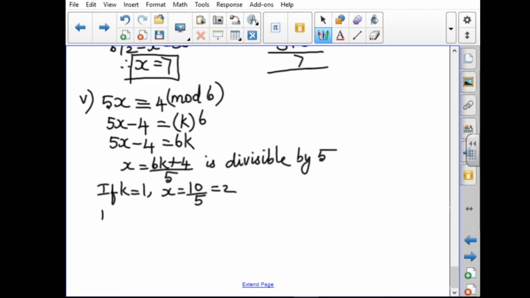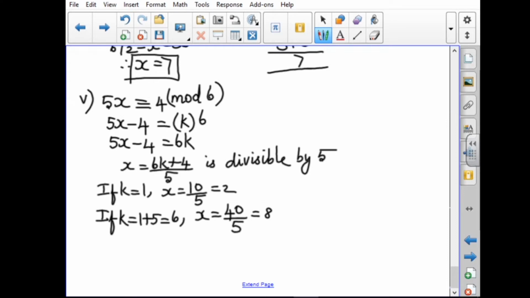Next, for the next k value, we take the previous value and add 5, because in the denominator we have the number 5. That is equal to 6. Now put k equal to 6. Then the x value will be 40 by 5. The answer will be 8.